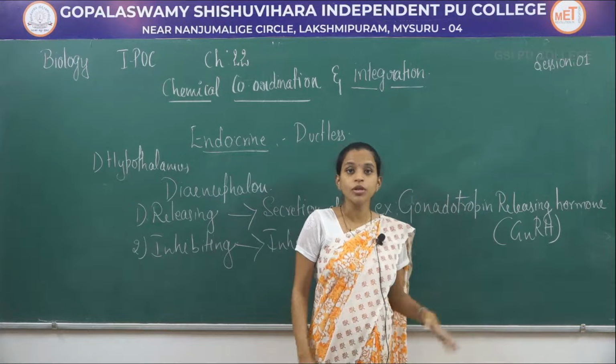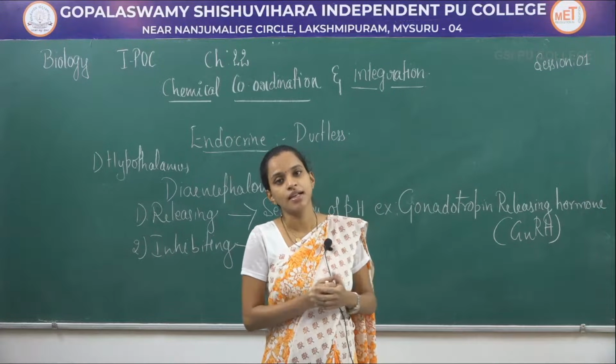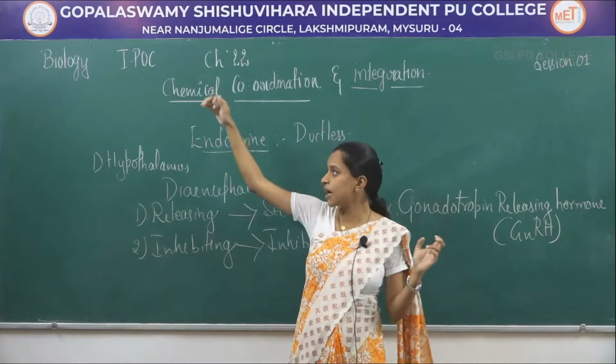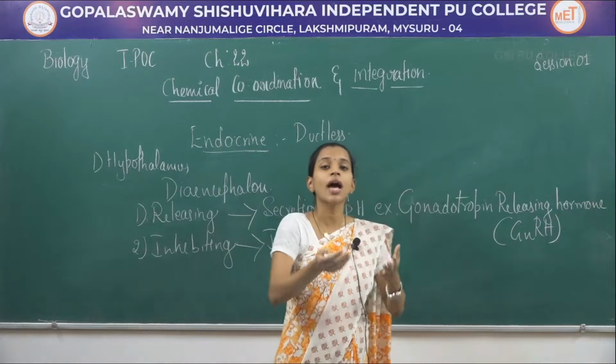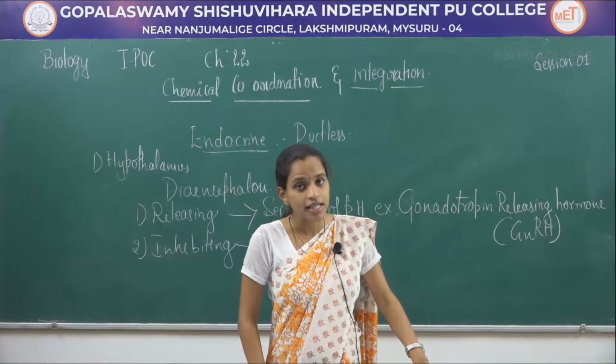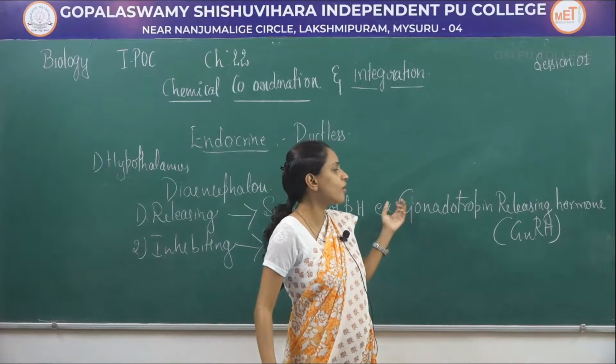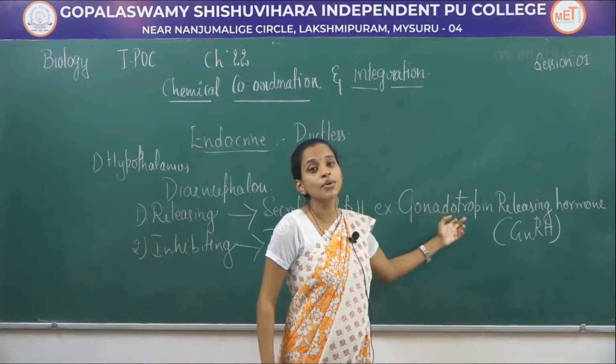Gonadotropin releasing hormone reaches the pituitary gland through the nerve. That is, once the hormone is released from the hypothalamus, they pass into the axon of the nervous system. They are released from the nerve endings and then reach the anterior pituitary, which produces a hormone called gonadotropin.